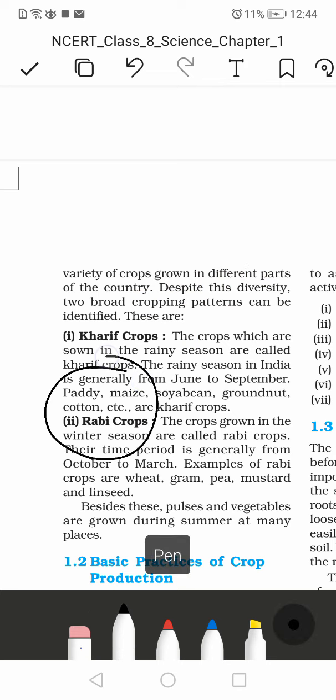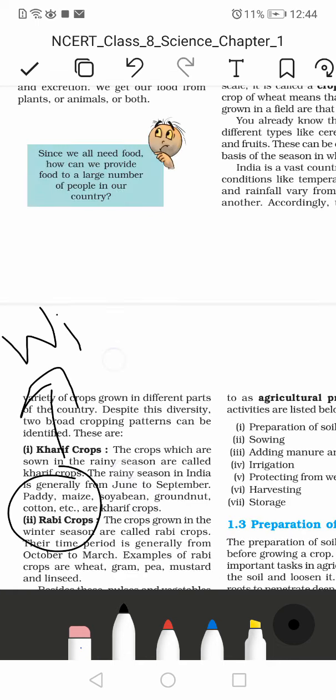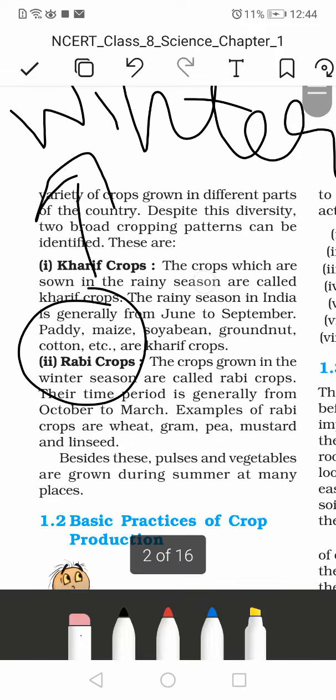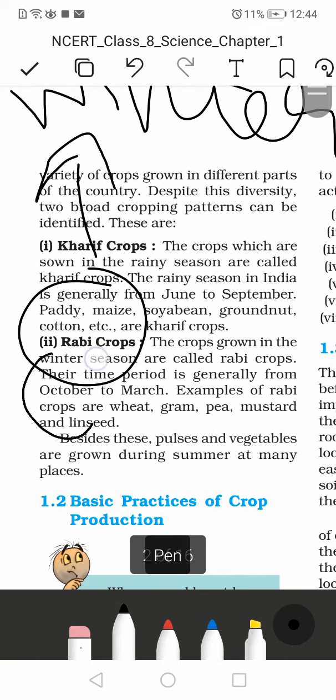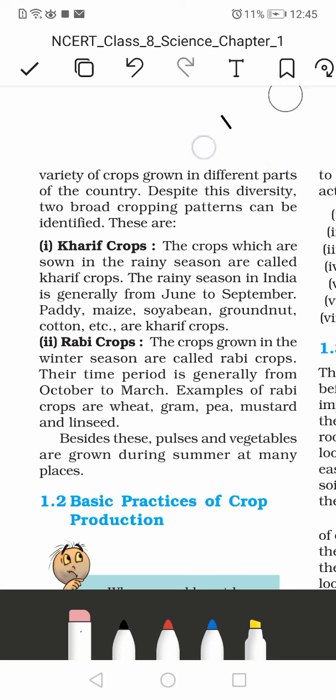Next we move on to rabi crops. These crops are grown in the winter season, so these are winter crops. Keep that in mind. Winter usually lasts from October to March, so they're usually grown between October and March, and kharif crops are usually grown between June and September. Some examples of rabi crops are wheat, gram, pea, mustard, and linseed. Keep these examples also in mind.